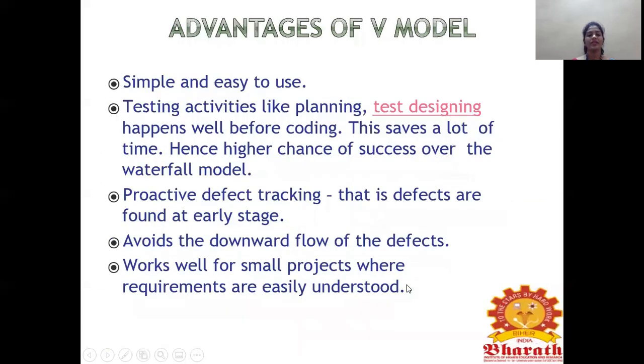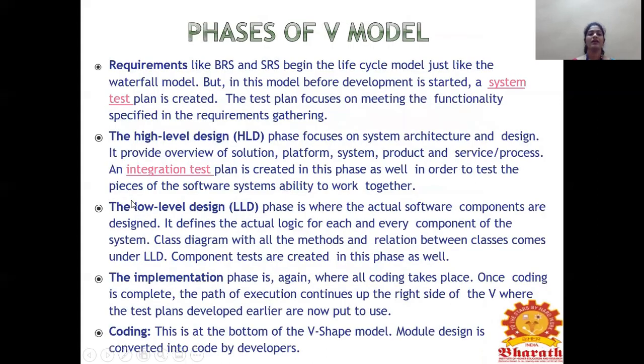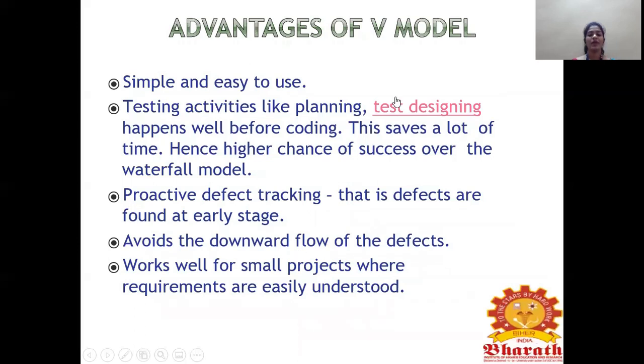Okay. So next is the advantages of the V model. It is very simple and easy to use. Testing activities like planning and test designing happen well before coding. Yes, we already saw the system test plan, integration test plan, and component test plan. This all happens before the coding. So it will be one of the major advantages.